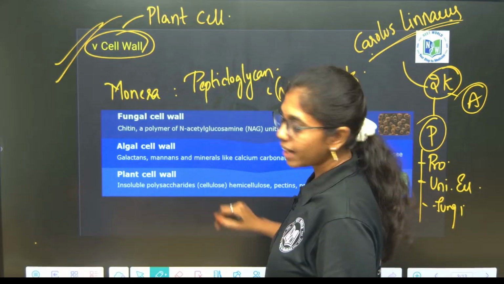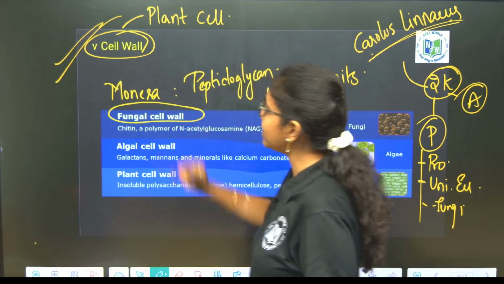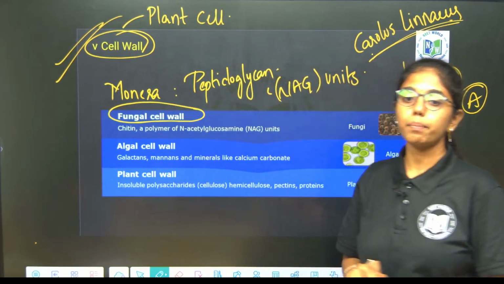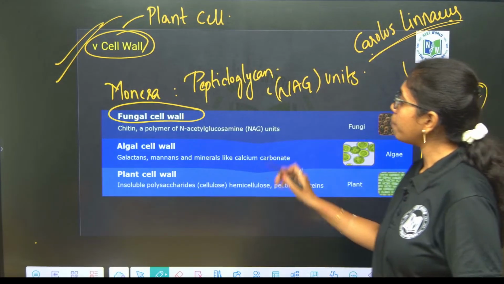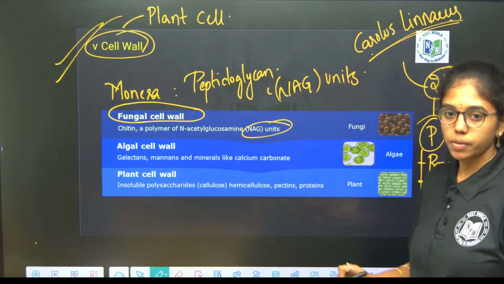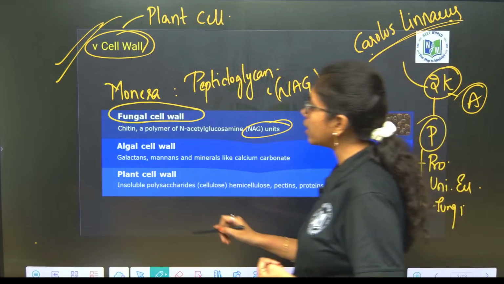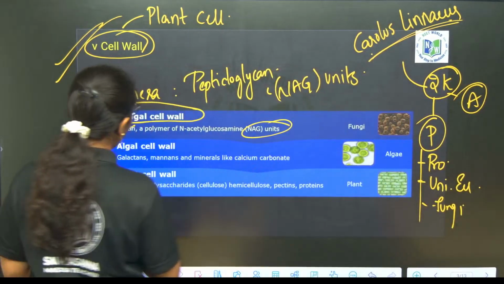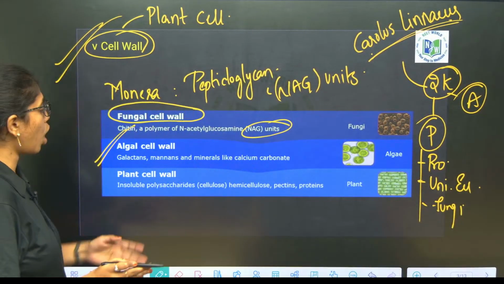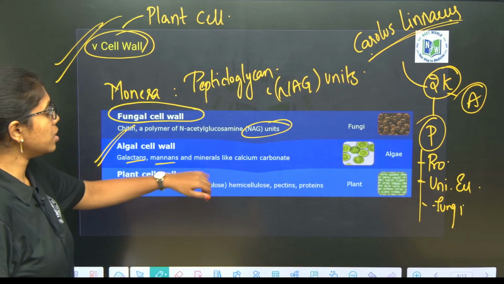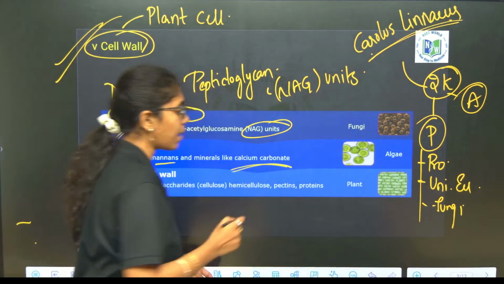Second, the fungal cell wall is made up of chitin. Chitin is again a polymer of NAG units. And then third, the algal cell wall. Algal cell wall is composed of galactans, mannans, and minerals like calcium carbonate.